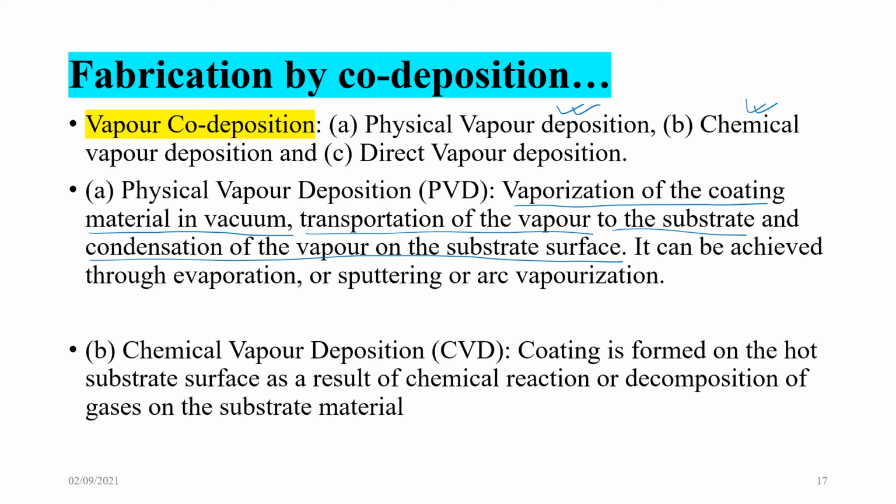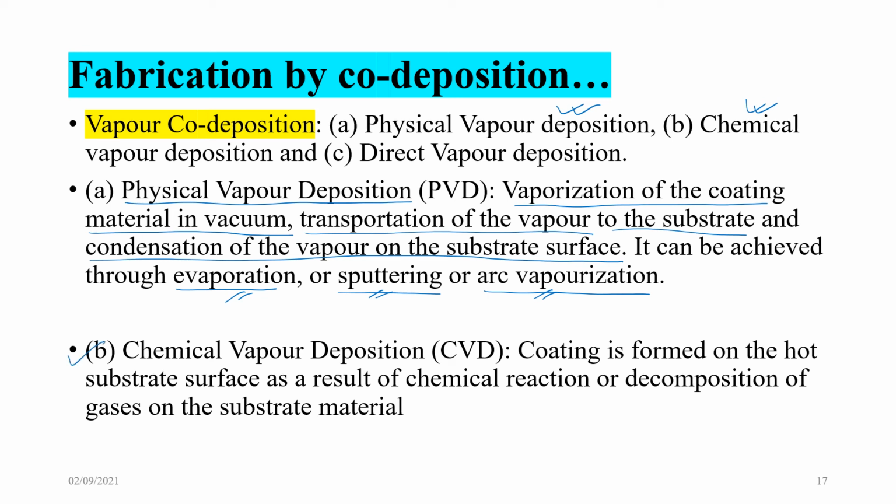So basically, the vapor of the coating material is being coated on the substrate surface by condensation. It can be achieved through evaporation, sputtering, or arc vaporization. These are also different techniques of PVD. Why is it physical? Because you are transporting the vapor in its nascent form and then condensing it on the substrate surface.